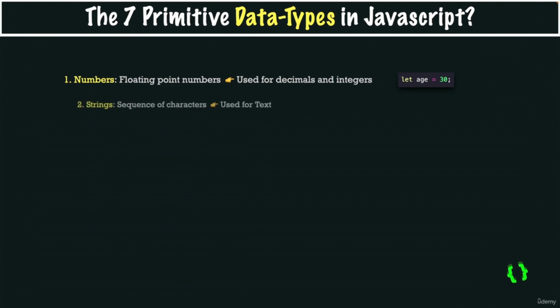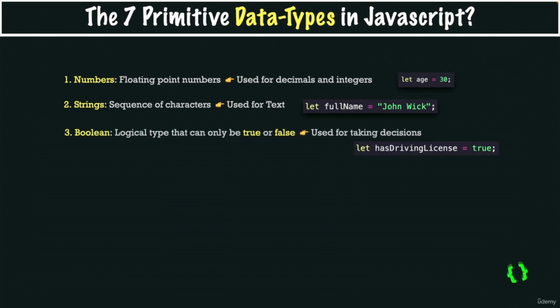Next up, we have strings, which are simply a sequence of characters, and so they are just used for text, as we already learned. And always put them in quotes, no matter if double quotes or single quotes. Otherwise, JavaScript will actually confuse them with variable names. The Boolean data type is essentially a logical type that can only take one of the logical values, true or false.